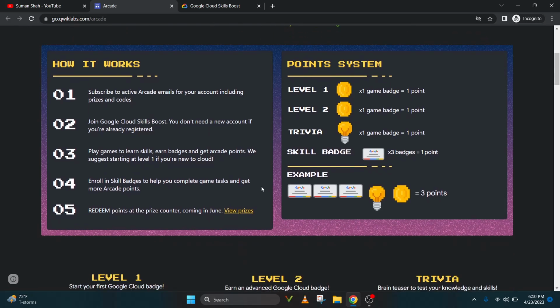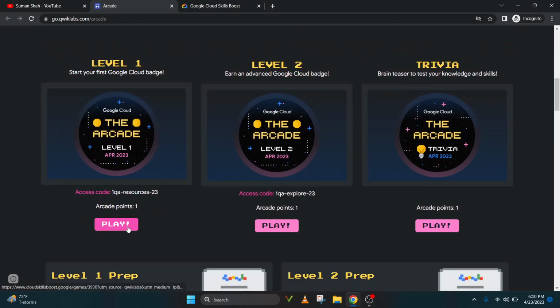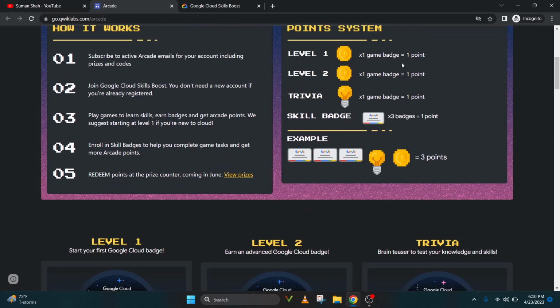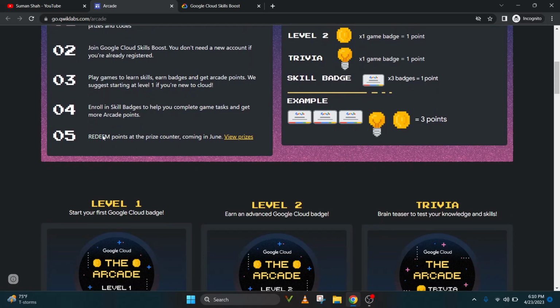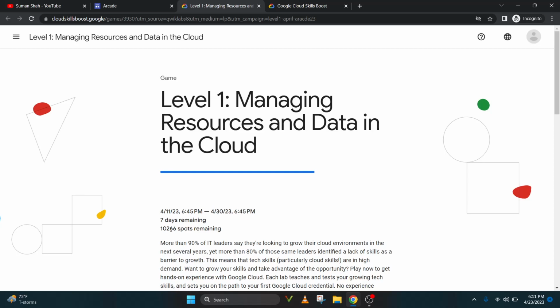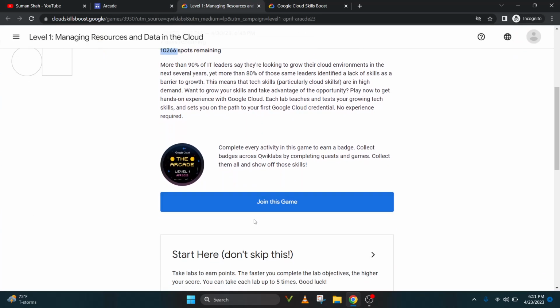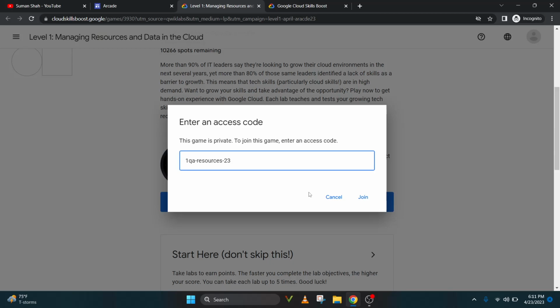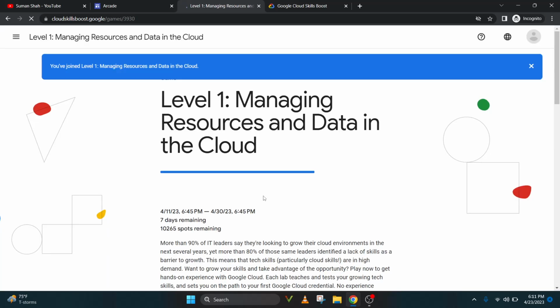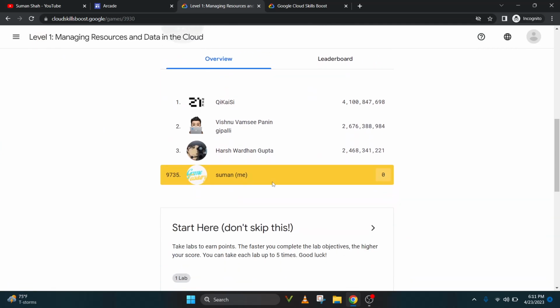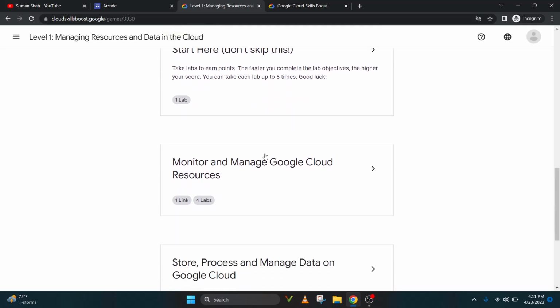So what to do? We have to start from this play one. Copy this code. Here you can read the rules: one badge is 1 point and 3 skill badges are equal to 1 point. That is everything simple. You just collect as many badges as you can. Let's click on this play level 1. See this, lots of spots are remaining there. Copy this code, click this join this game button, put the code here, and click this join button. That's it. We joined level 1. We have 7 days to complete it, so we'll start this lab very soon.